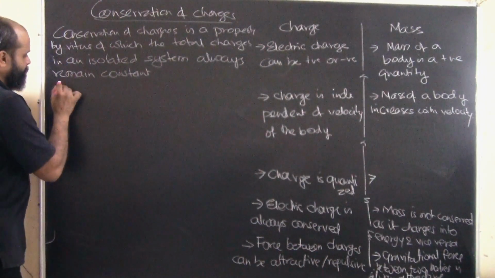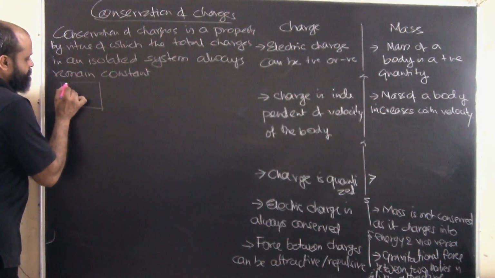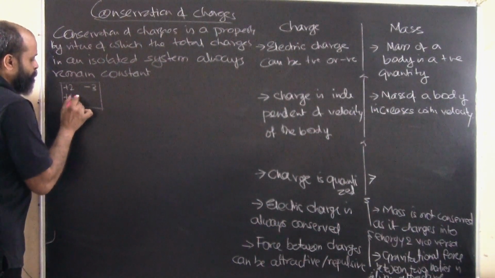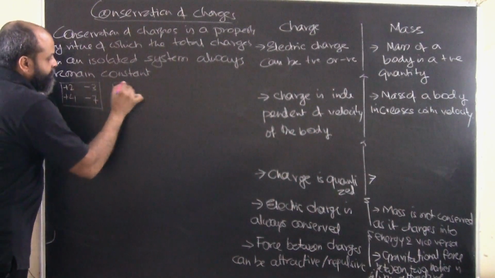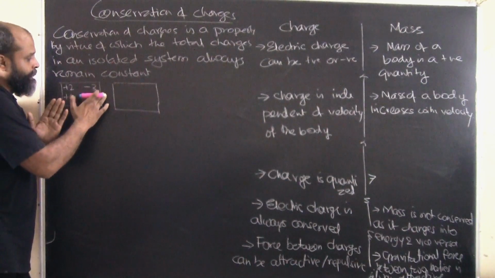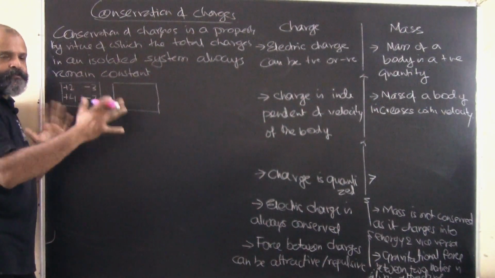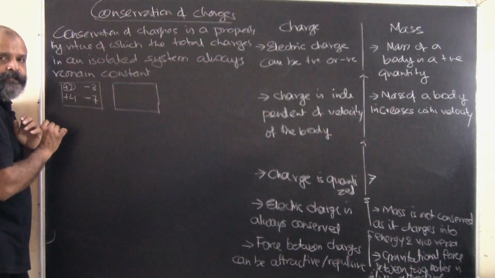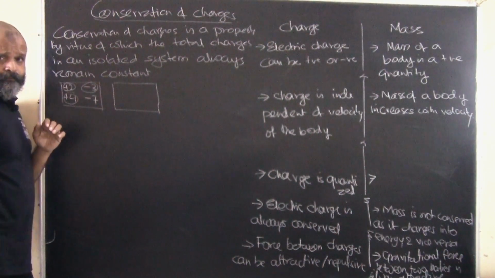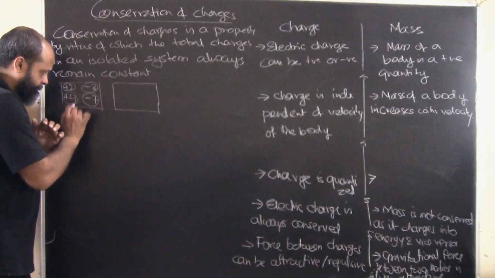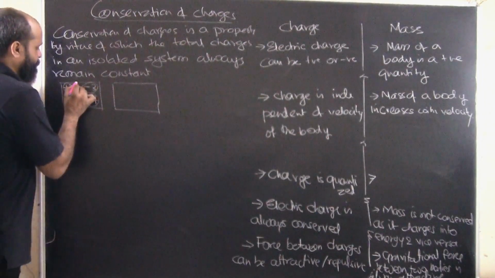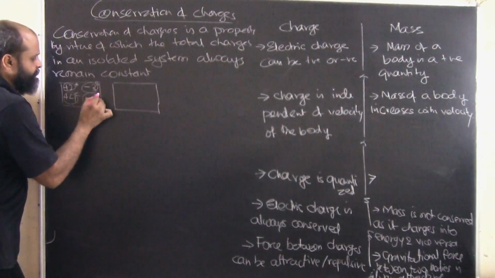Okay, so if we have a system in which there are charges, let's say +2, then -3, +4 and -7, and we happen to shuffle it, we have not made this an isolated system. Some shuffling happens, so there is a ball which is having a charge of +2, a ball which is having a charge of +4, a ball which is having a charge of -3, and a ball which is having a charge of -7. So let's say we mark these balls as A, B, C and D.